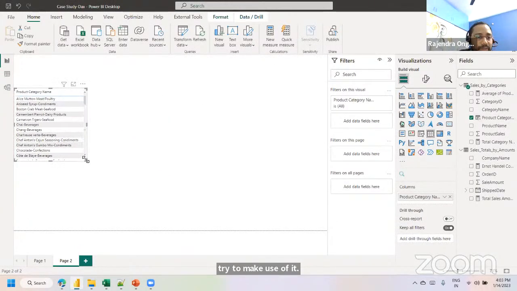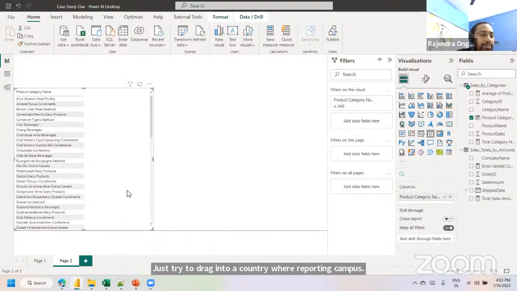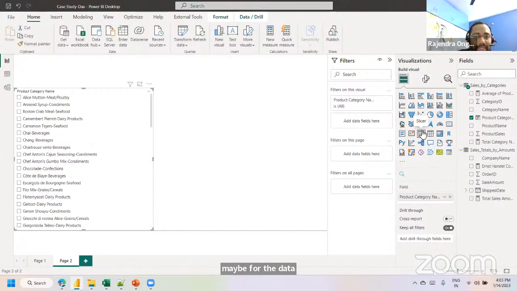So this is the one. Maybe for some activity, or maybe for data filtration, I can utilize it. Maybe I'm just using the slicer directly. I can utilize the product category name here.